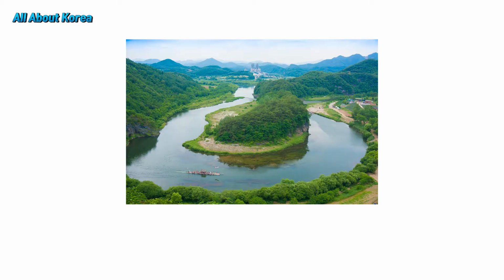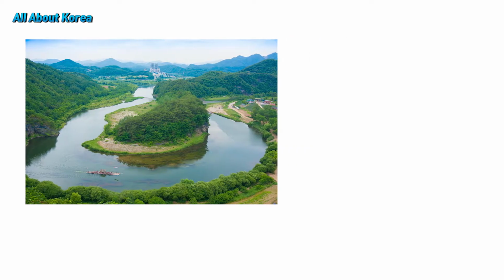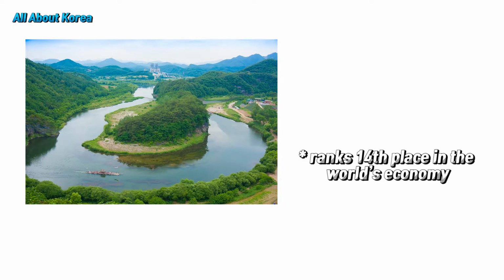One interesting fact related to the size of the Korean peninsula is that even though the land itself is so small, the economy of South Korea is massive. As of 2017, South Korea ranks in the world's 14th place in terms of its economy, according to the World Factbook of CIA. It's true that a country does not have to be a big-sized land in order for its economy to be big, but it is obvious that there needs to be a lot of land space and population number to have a high productivity.